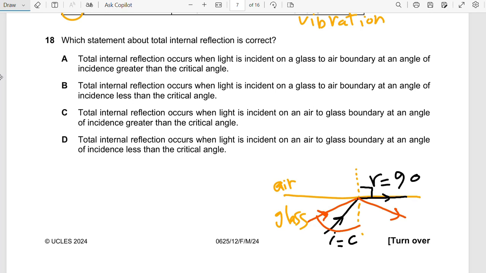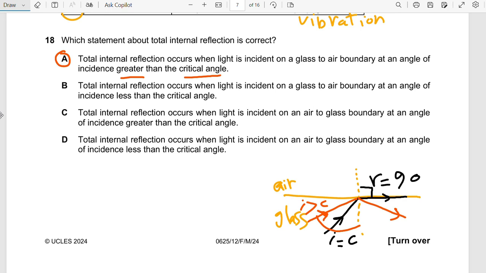So in this case I will draw i bigger than C. Let's see the options. In A, they say total internal reflection occurs when light is incident on a glass to air boundary at an angle of incidence greater than the critical angle. Yes, this is the correct option. This is exactly what I was explaining.